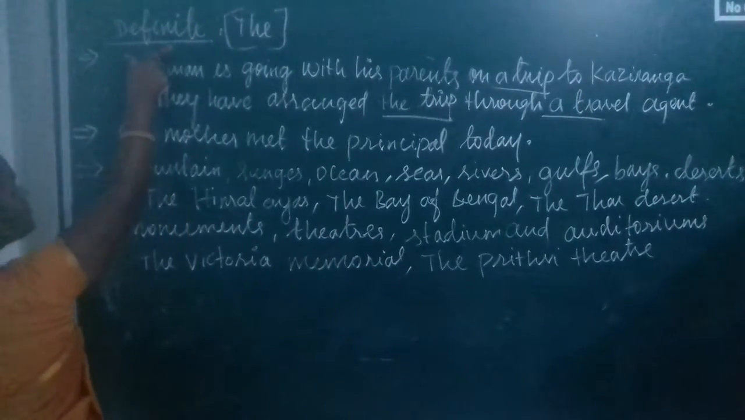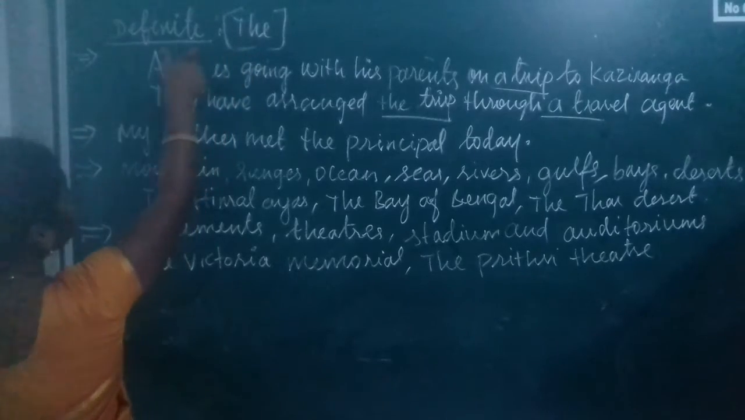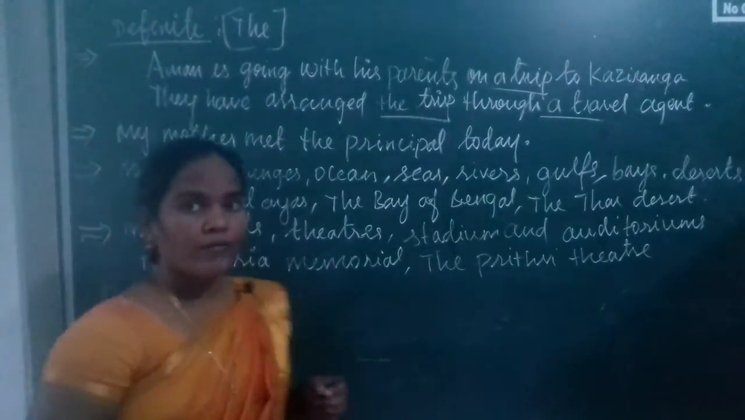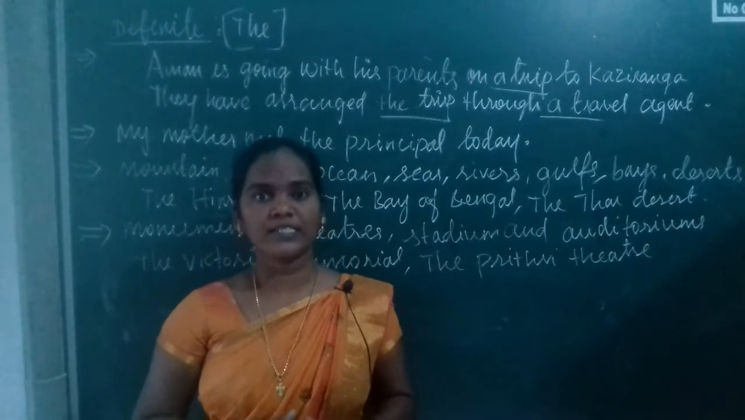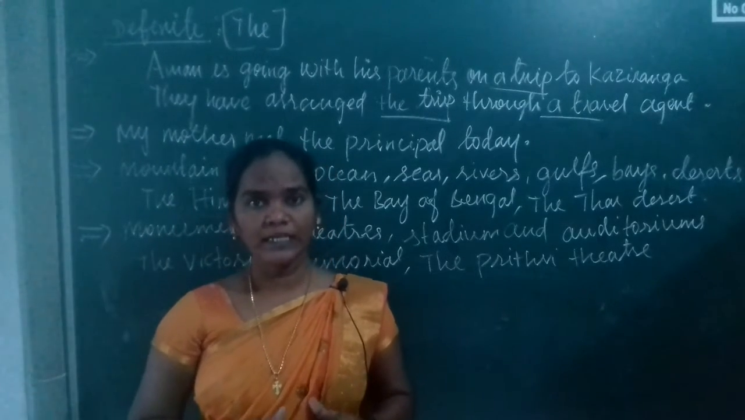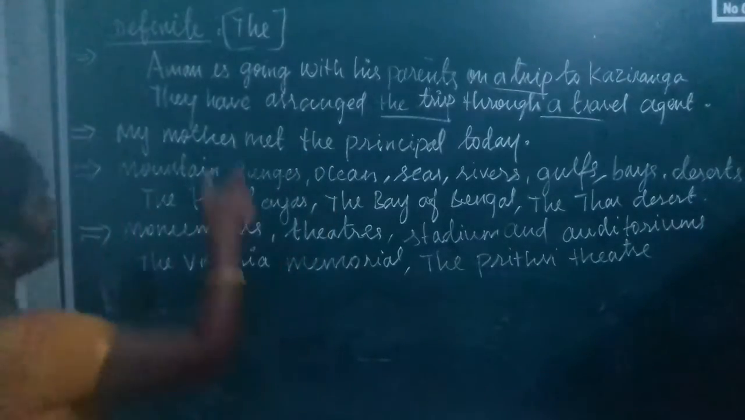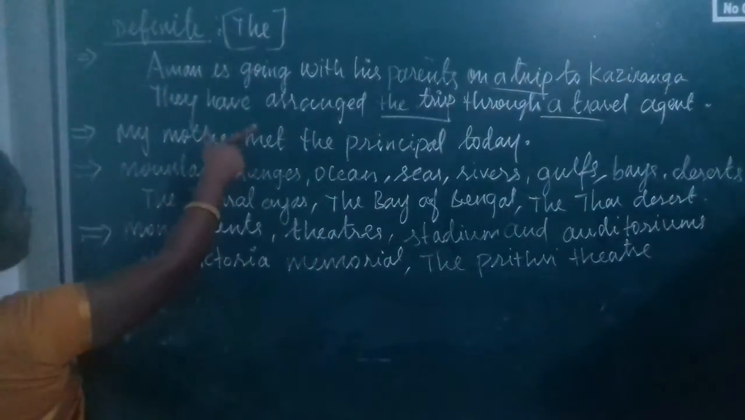Next we are going to see the definite article "the". The is the definite article. Let's see how to use it. When we talk about something for the first time, we use an indefinite article. If we talk about it again, we use the definite article "the". Let's see some examples.